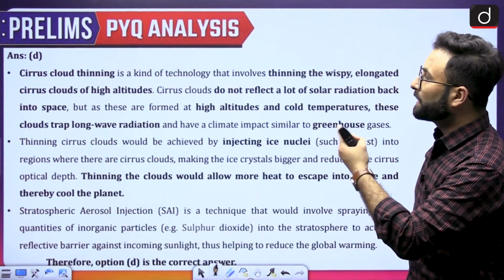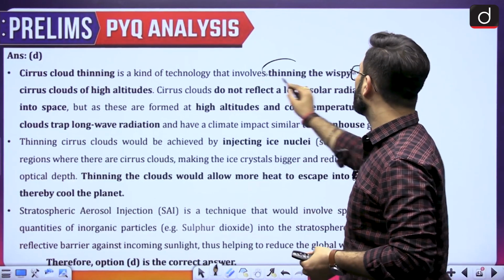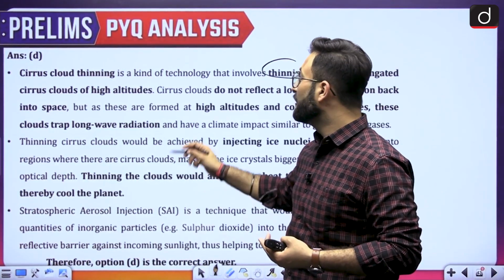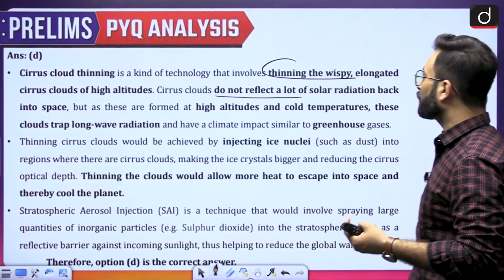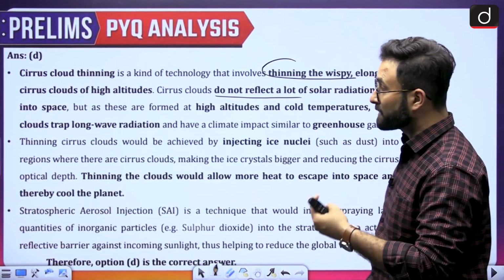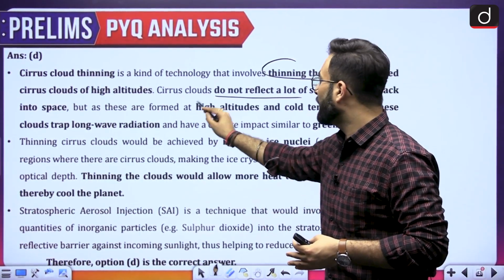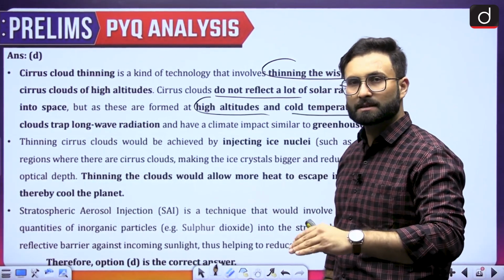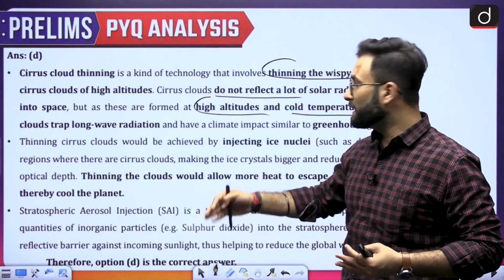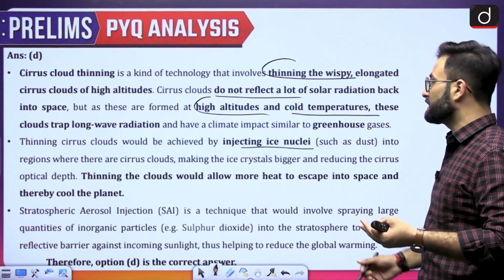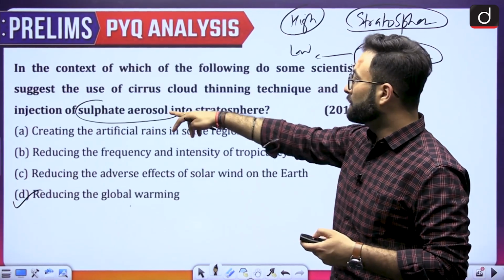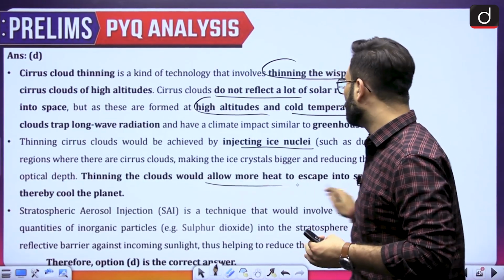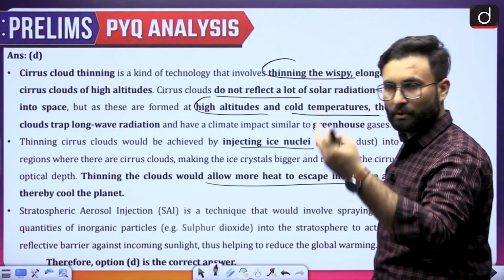Here the cirrus cloud thinning is a kind of technology that involves thinning the wispy and elongated cirrus clouds of the high altitude. Cirrus clouds do not reflect a lot of solar radiation back into space, but as these are formed at high altitude and cold temperature, they could trap the long wave radiations coming from the earth. By injecting ice nuclei such as, as we have already seen, the sulfate aerosol etc., they will be going for the thinning of the cloud, that would allow more heat to escape into space. Okay, so that is about it.